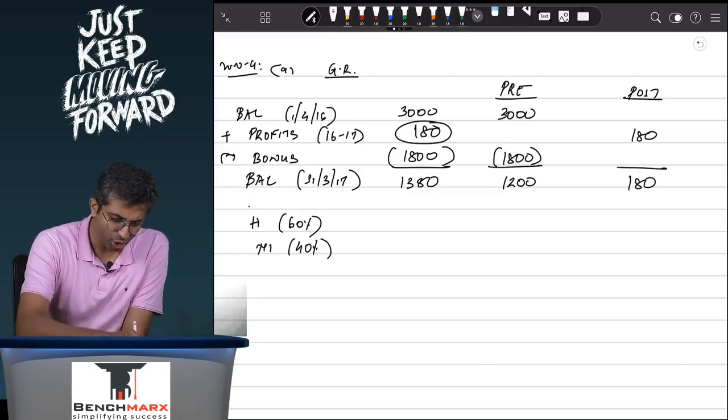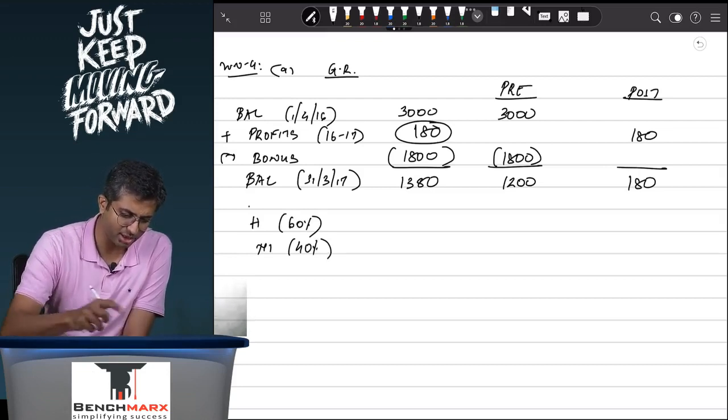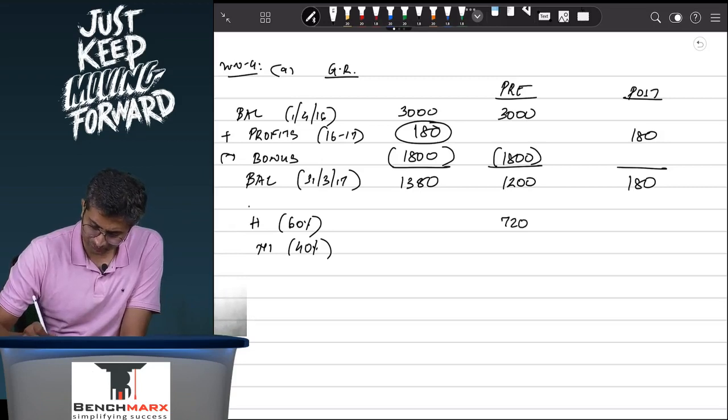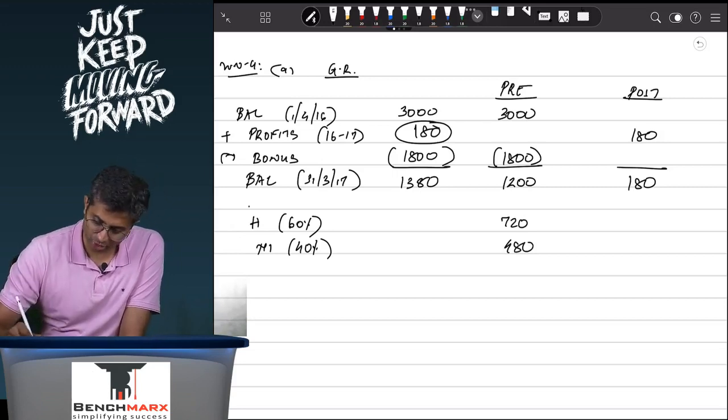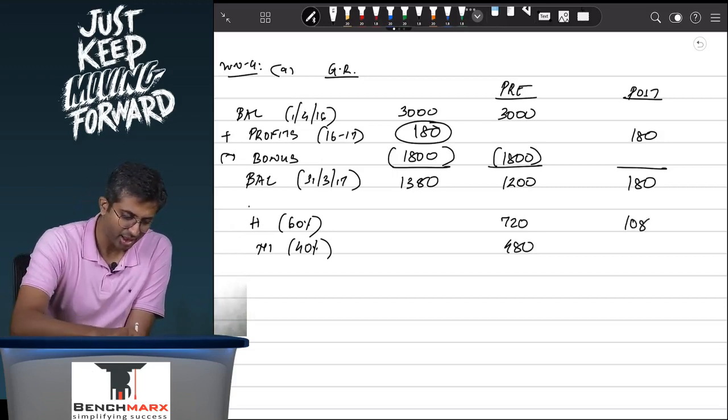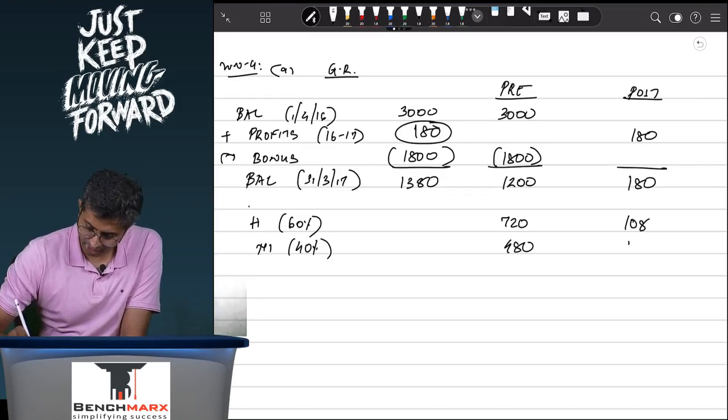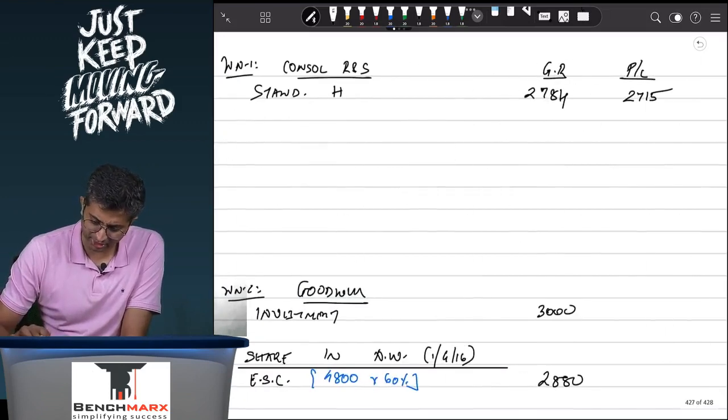So this is 1200 into 60% comes to 720, and let us say 480, 180 into 60% comes to 108, and let us say 72. We will take these in the respective places.